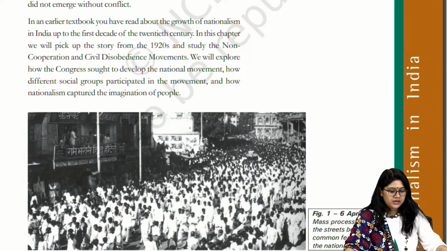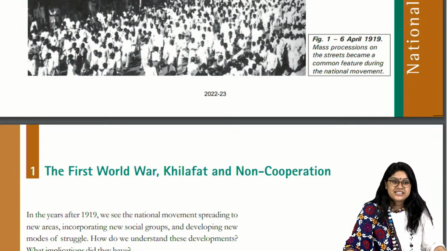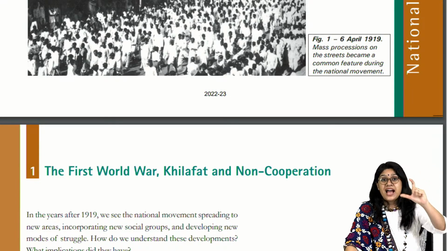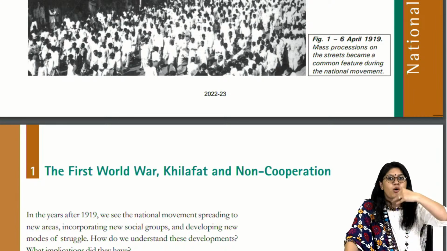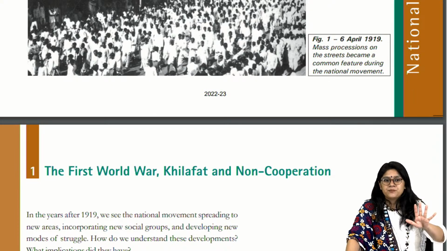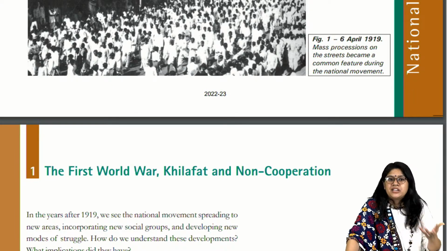Okay. So all the questions, all the images from this particular chapter are important. Especially we can see the images of mass protest that was happening. Simon Go Back. They have good images. We have the image of Gandhiji walking towards the Dandi March. So all of those images are important. So in this chapter, I'm really sorry, we don't have any option.